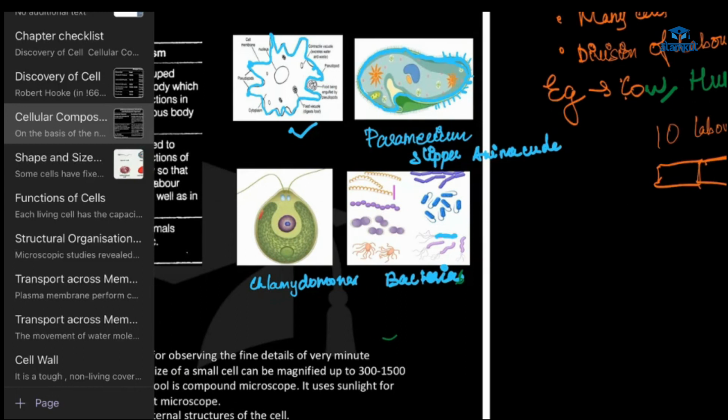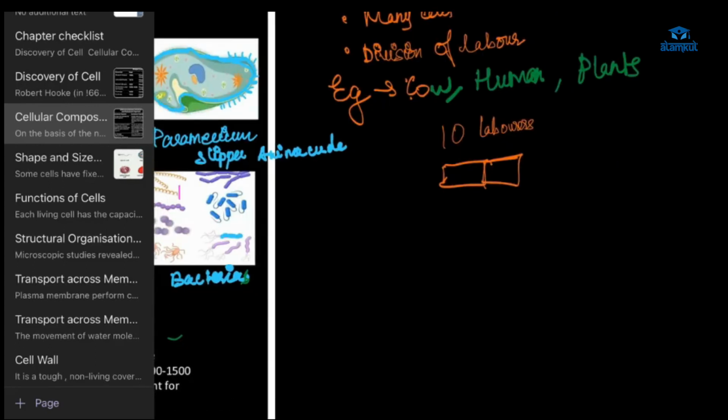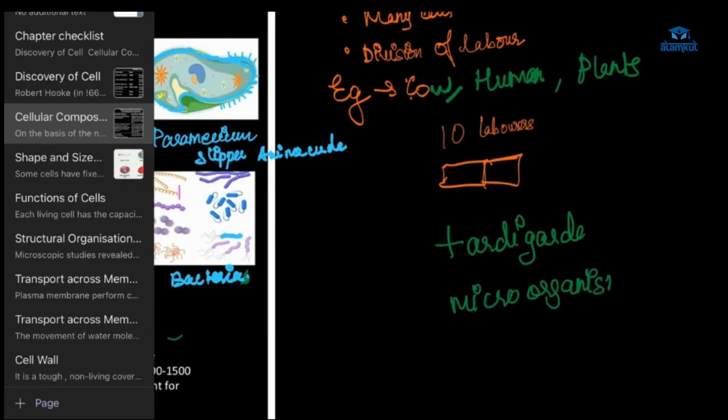When we see all this by the microscope, right? Now I'll tell you something interesting. This is tardigrade. Have you heard of this name? This is a microscopic organism. So, is it unicellular or multicellular? Ma'am, it's multicellular.